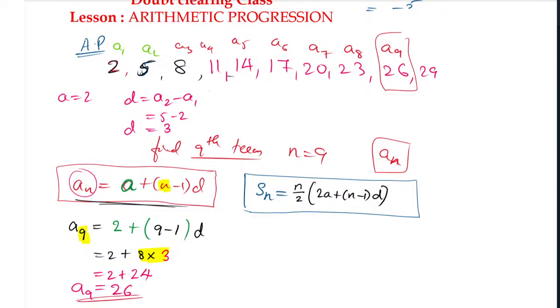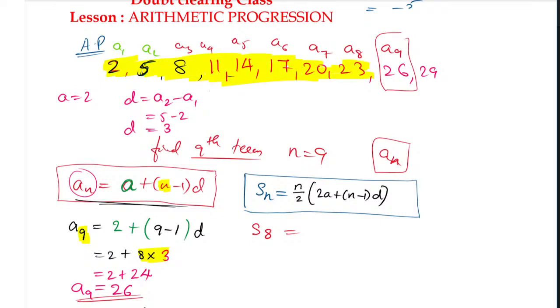This is called an. Sn means we have to add all the terms, however many they have given. For example, if we are finding S8, the sum of the first 8 terms, it means we have to add all the terms, the first 8, and write the sum of it.